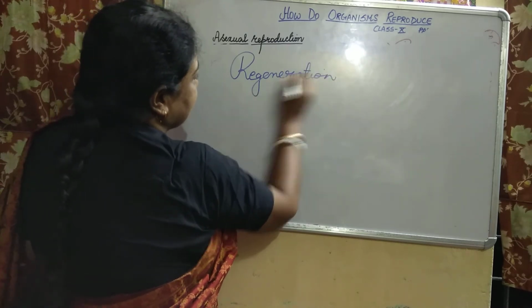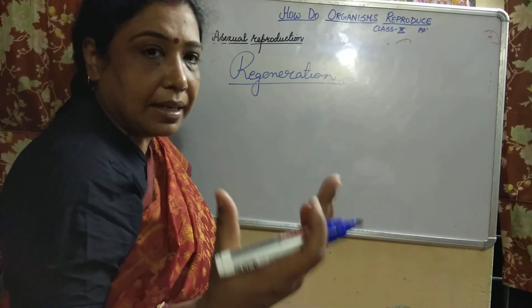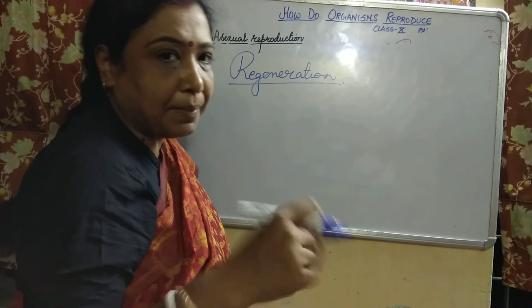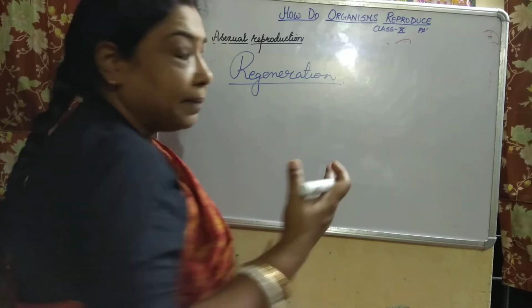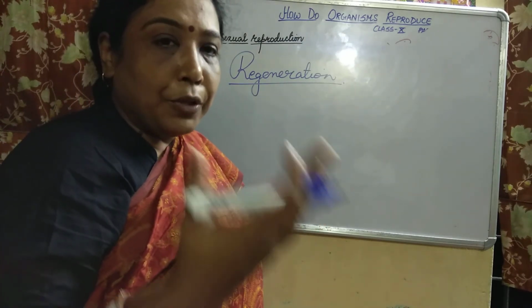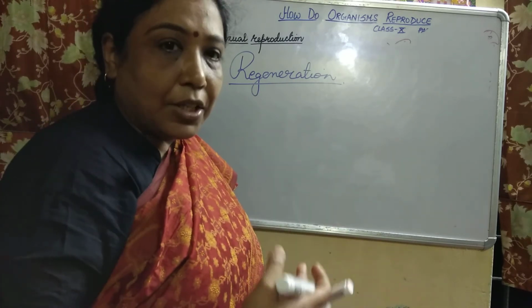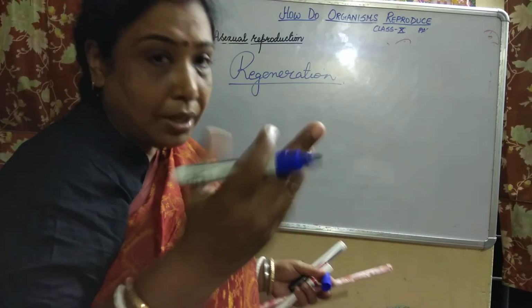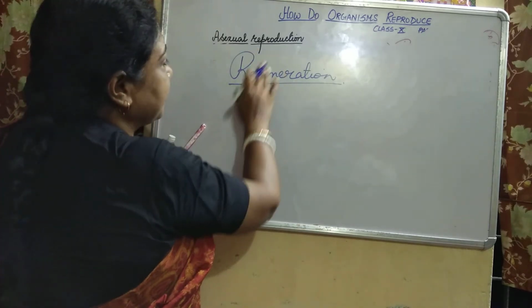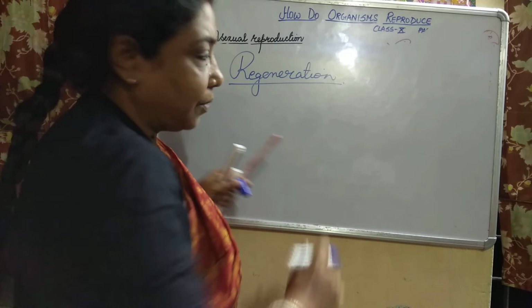From the name itself you can know, children, it will regenerate again. Sometimes children get confused whether, due to accidents or some other reason, the parts regenerate, or it is a mode of reproduction. So here in your syllabus it is mentioned, it is a mode of asexual reproduction.